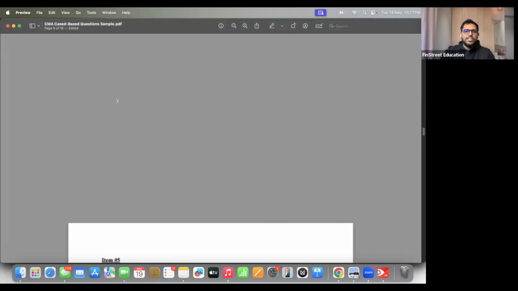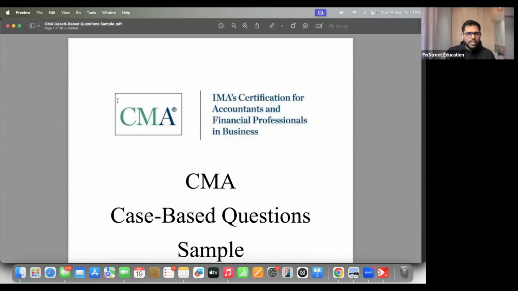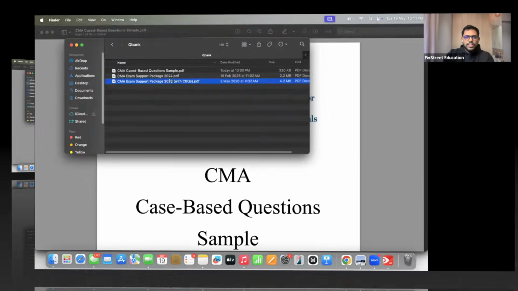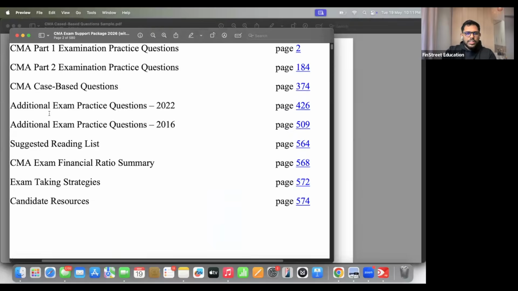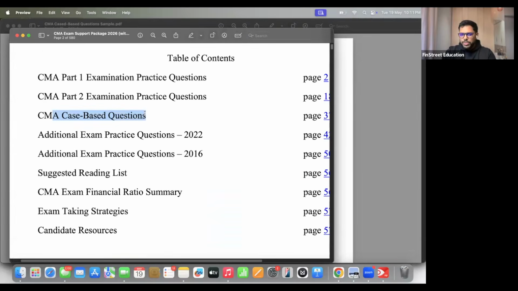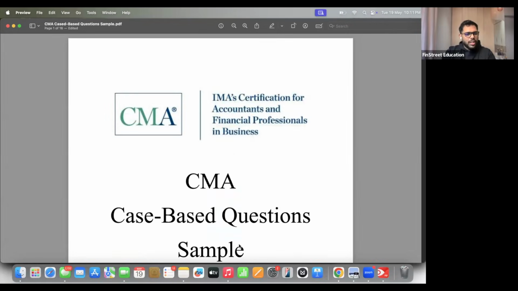What I will suggest you is that after this, now our new updated support package. If you see the new support package, there are a good amount of CBQs mentioned over here, around 5 to 6 questions for part 1 and 5 to 6 for part 2. Please make sure you practice all of them. Someone was asking me, where will this booklet be available? What I'll do is I'll share it in your group right away, so that you don't have to again go around searching for this. So both question banks are with you. Make sure you practice them very well.